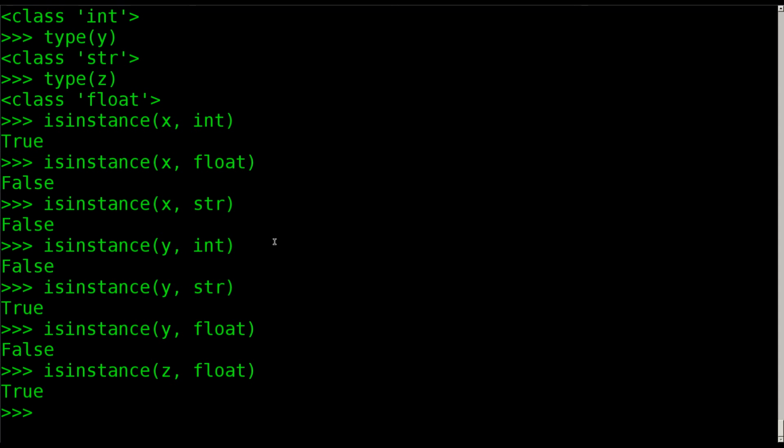And of course, with a true or false, we can now use this in if statements, or while loops, or other types of loops that we haven't gotten into yet in this series. So that's what we're going to work with next week. We're going to take this and expand on it and put it into a statement of some sort.